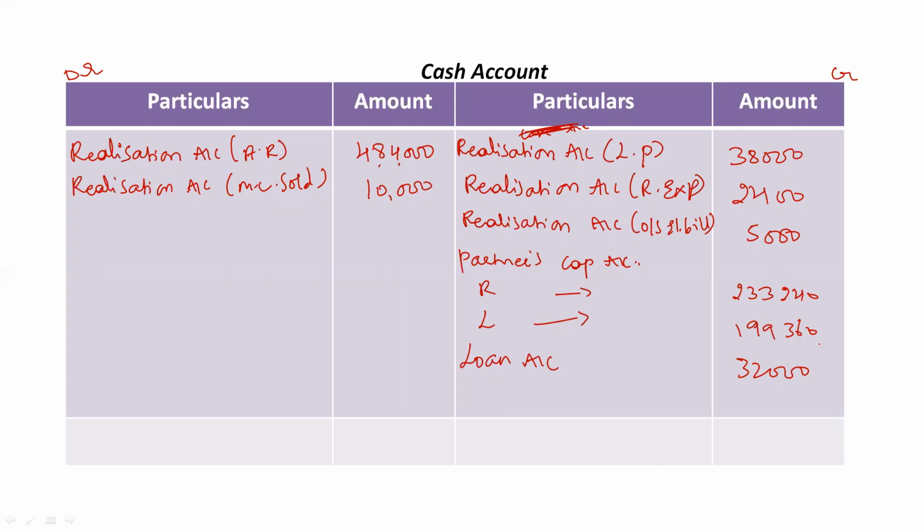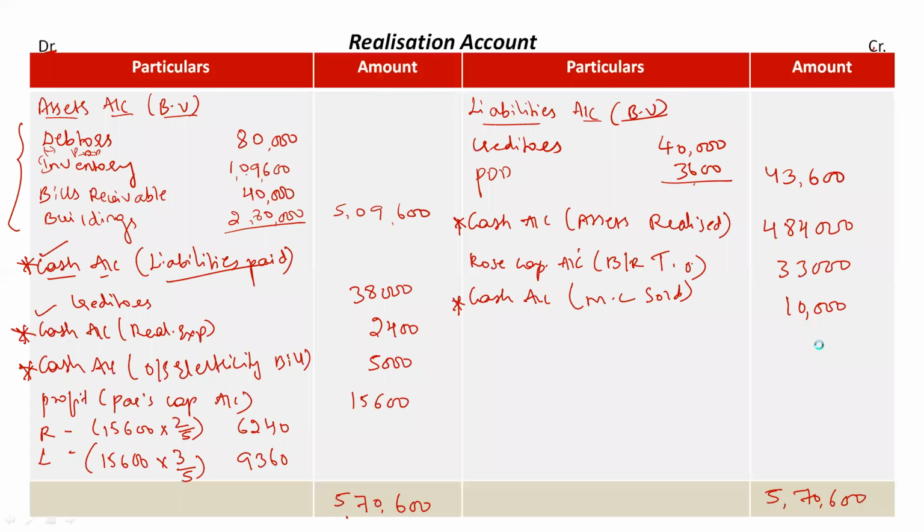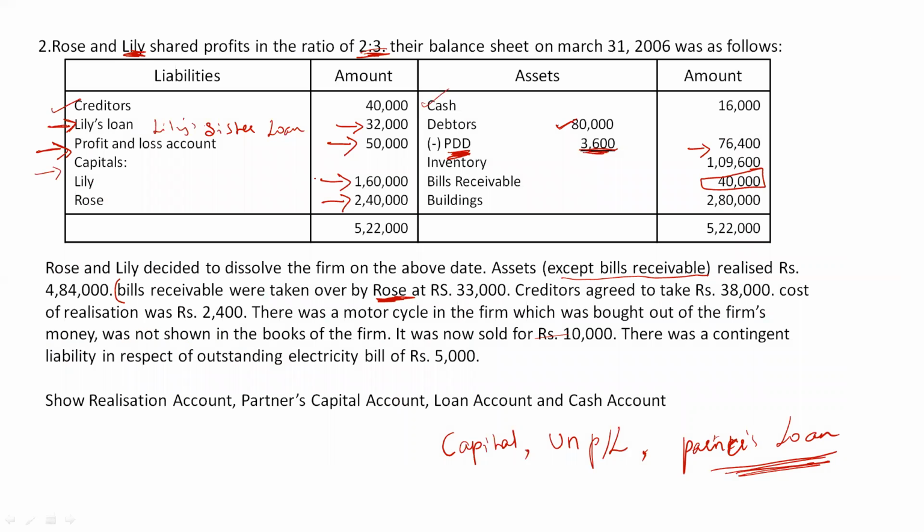We have taken all the cash entries from accounts, but there is another one entry which is given in the question, opening balance of cash. Okay, while preparing realization account, I told you in the asset side one thing should not be taken, that is opening balance of cash and bank. In this question, opening balance of bank is not given, opening balance of cash is given. Okay, we have not taken it anywhere. We should take it in the cash account, rupees 16,000.